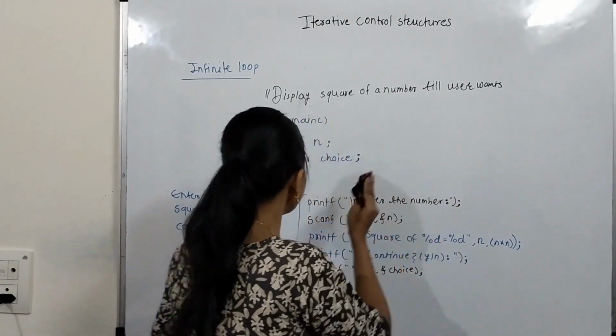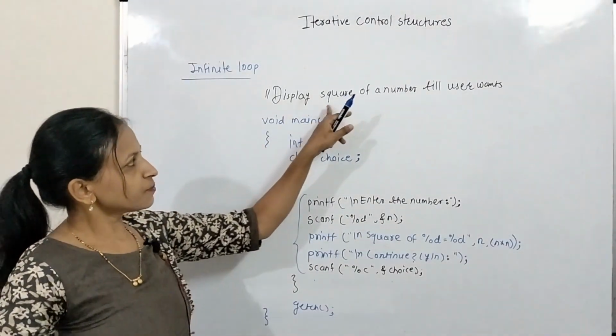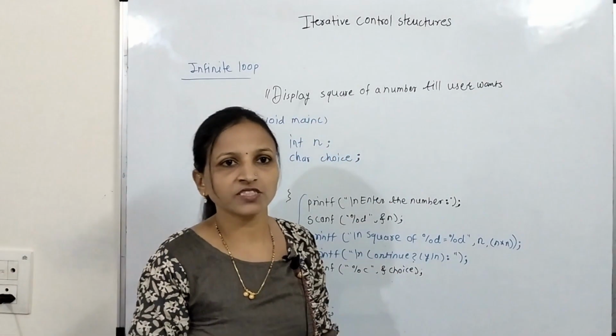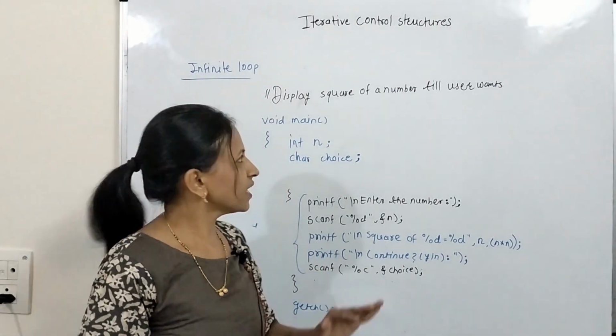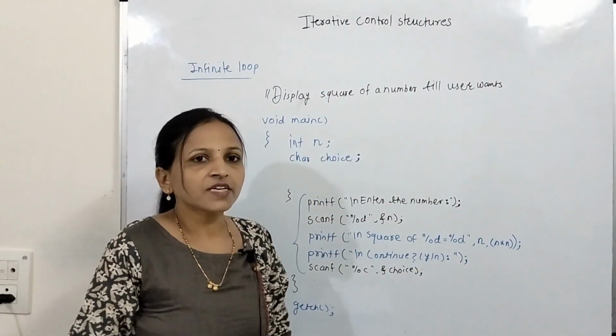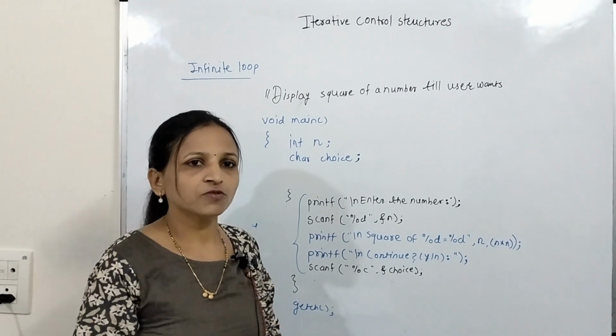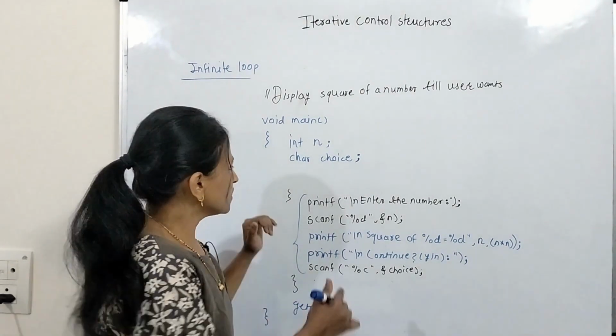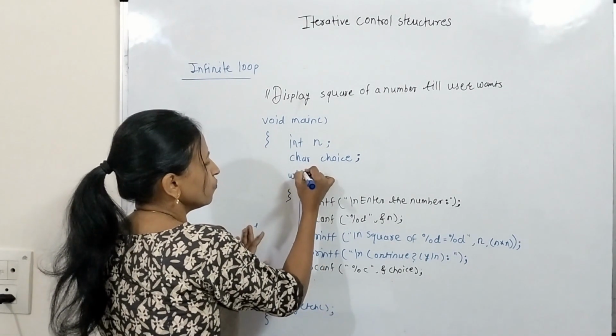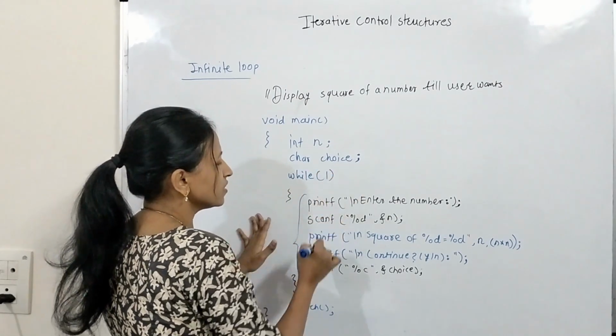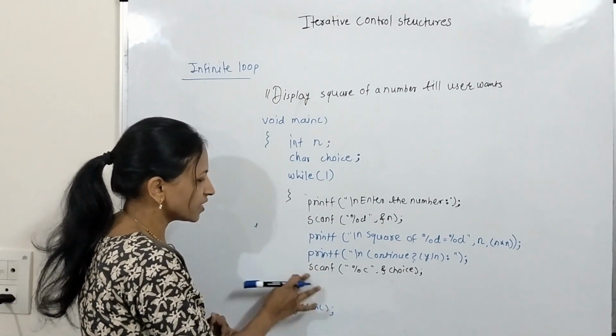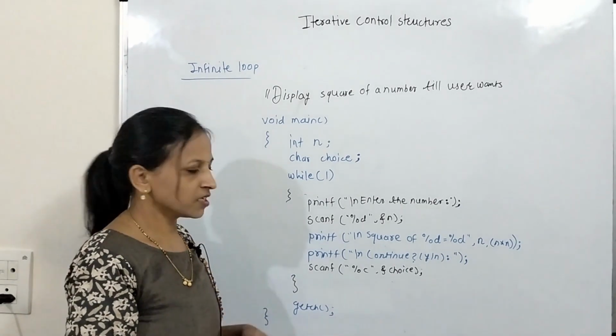explain. See, suppose we want to display squares of a number still the user wants. This is the problem, suppose. In that case, we have to repeat the task again and again till the user wants. Means here we can write like while 1. While 1 means what? Do this task again and again repeatedly in this way.